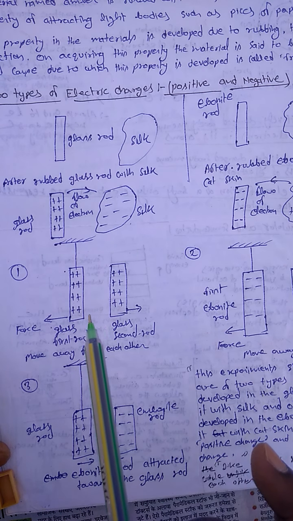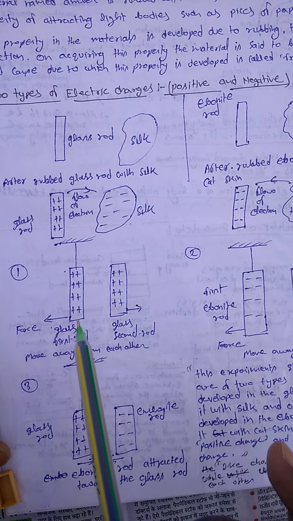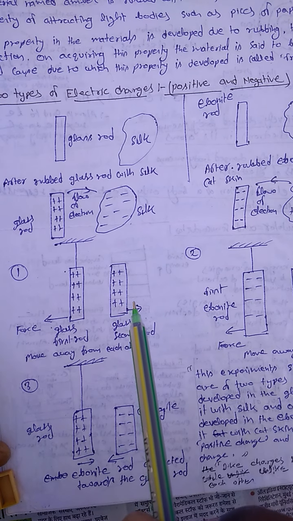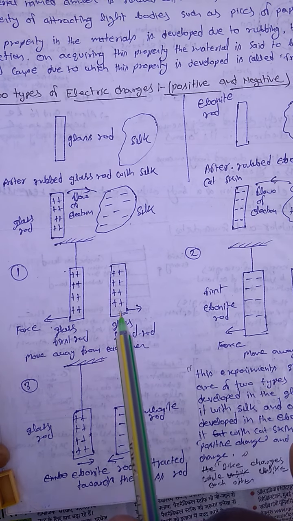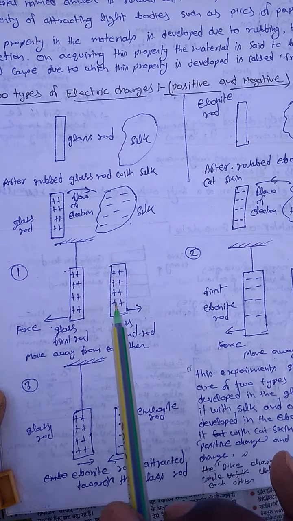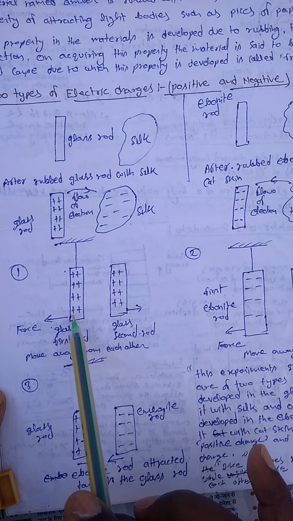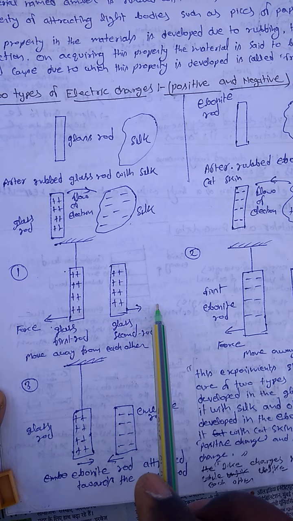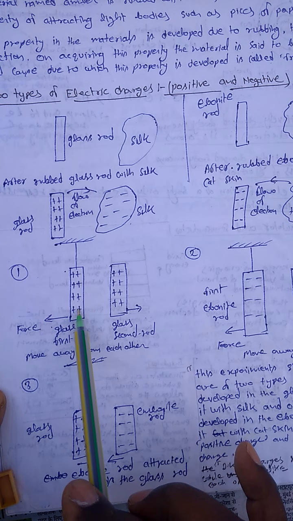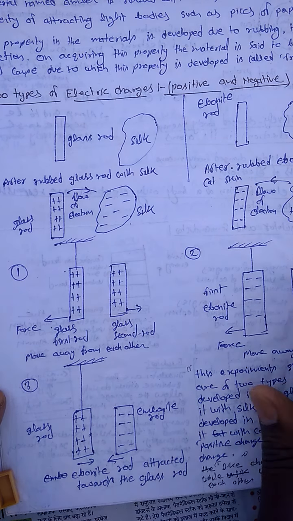We take a glass rod, rub it with silk, and hang it by a suspended thread; it is positively charged. We take another glass rod, rub it with silk and bring it near the first rod. What you see is that both rods move away from each other. The force on the first glass rod is in this direction and on the second in this direction. We conclude that positive charge and positive charge repel each other, and both rods move away from each other.